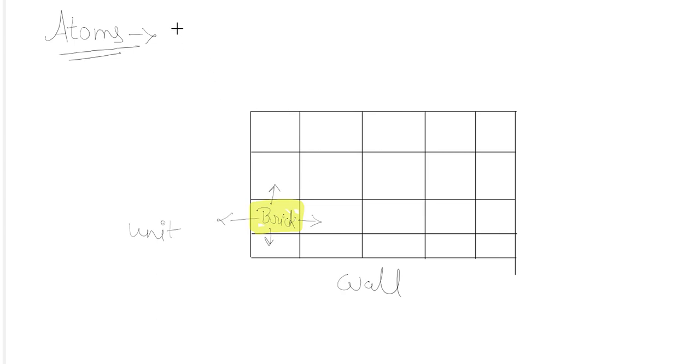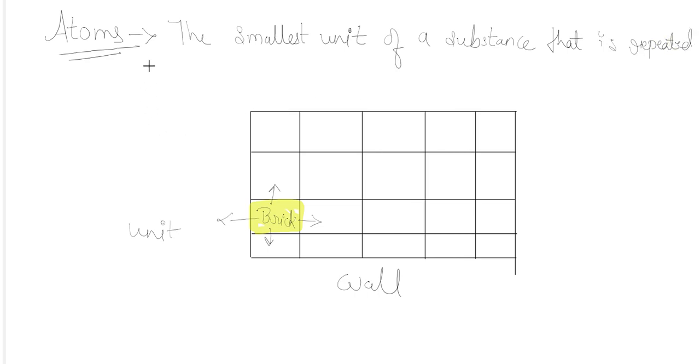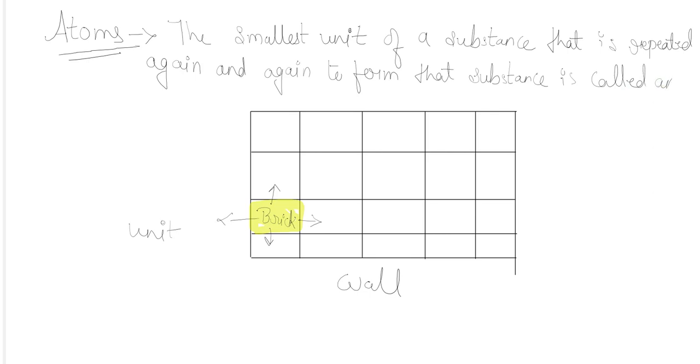Like that, I can define an atom like this: the smallest unit of a substance that is repeated again and again to form that substance is called an atom.